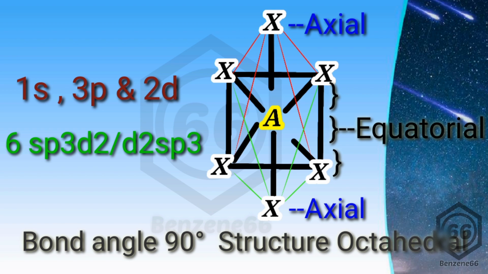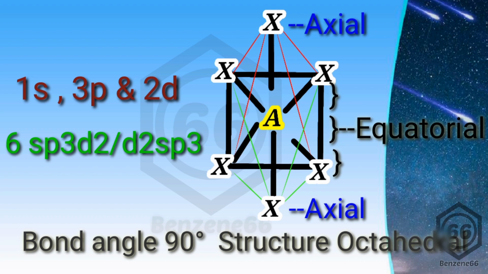As I have told you, for a number greater than 4, 2 occupy the perpendicular positions, those are axial positions, and for the remaining, 6 minus 2, that is 4, the remaining 4 occupy the plane where they are arranged in a symmetric manner, that is square planar. So the overall structure is square bipyramidal, but that is not pronounced like that. That is said to be octahedral, as it has 8 sides.